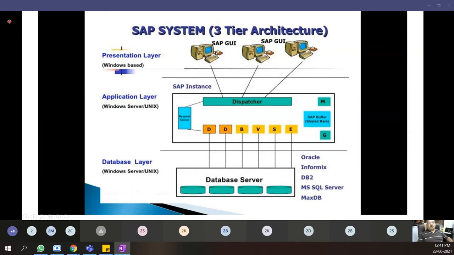So tomorrow, if you join any organization which is into supply chain operations, this SAP GUI stands for graphical user interface. So when you are working on a computer, you don't know exactly what is happening behind, isn't it? So this is something like a front office. The presentation layer is Windows based, which is something like a front office, where there are a number of people working. Now you don't just imagine that 3 or 4 or 5 people are working. You know what? There can be 1,000 people working on one SAP system.